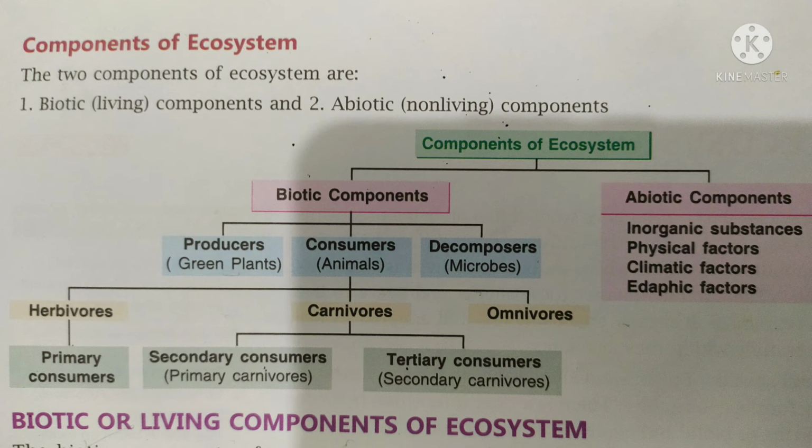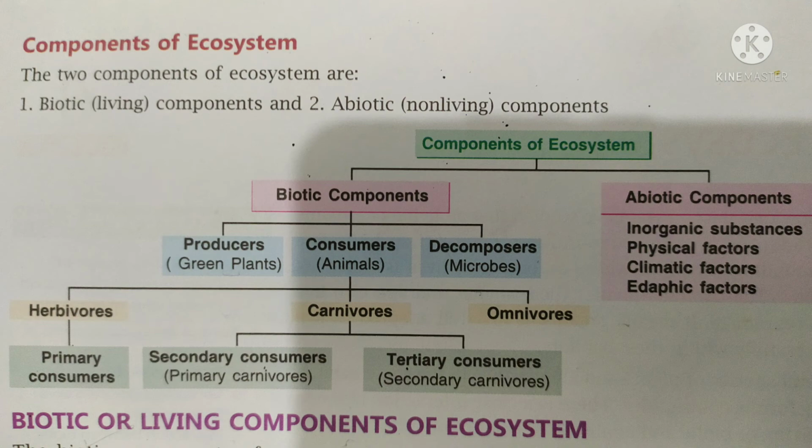So let us know about the biotic components. The first one, producers. Producers are the autotrophs or the green plants which prepare their own food. Next, consumers are those which depend directly or indirectly on producers for food.